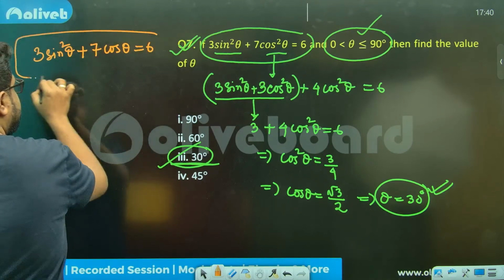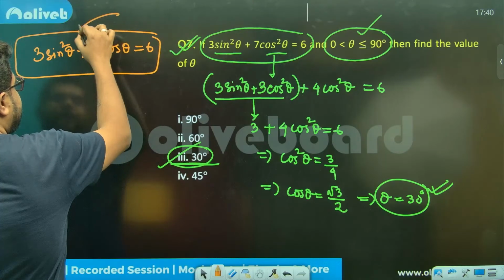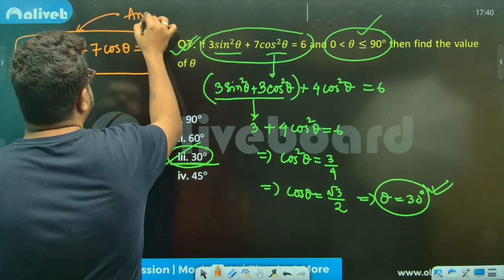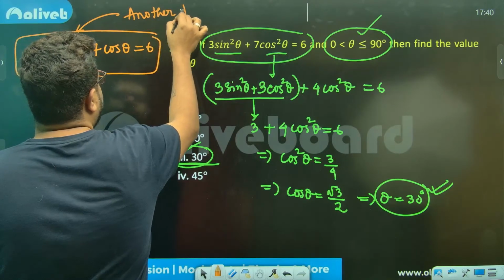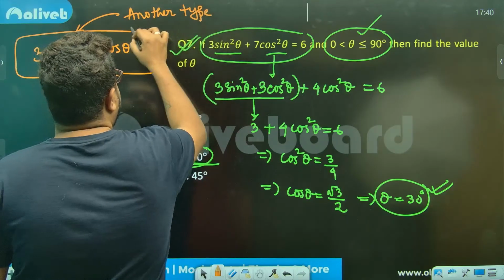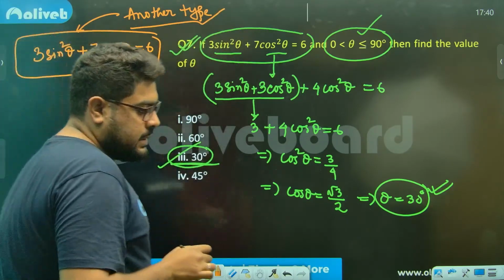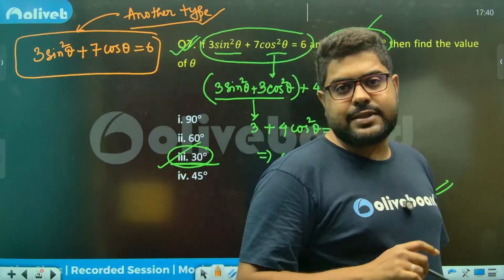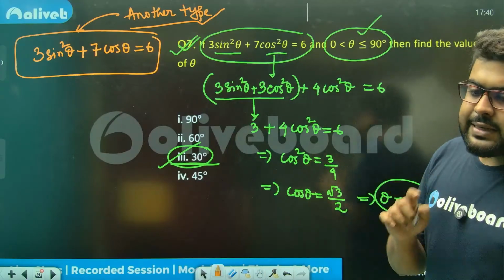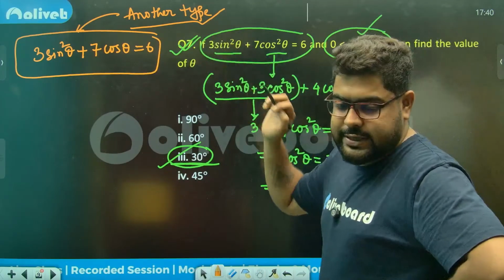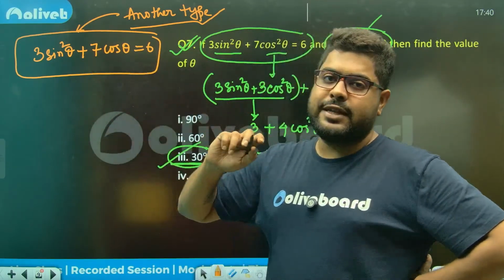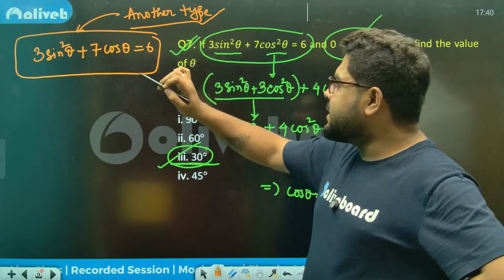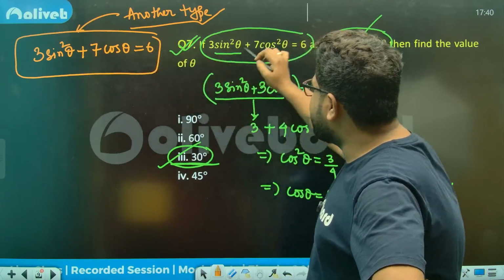Just like this. Another type of this. Again, a very popular type. Sir, what is to be done in this? Please understand, here you don't have any choice. In the previous one you had the choice.